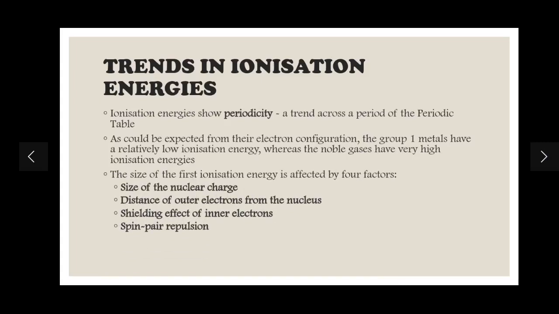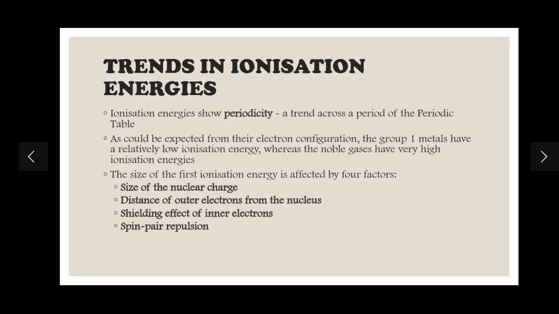The first factor is the size of the nuclear charge. The nuclear charge is basically the proton number here. Just imagine that you're increasing the number of protons, you're increasing the nuclear charge. Decreasing the number of protons will decrease nuclear charge. The distance of outer electrons from the nucleus is the second factor. In other words, it's the atomic radius, the distance between the nucleus and the outermost electron. The third is the shielding effect of inner electrons.